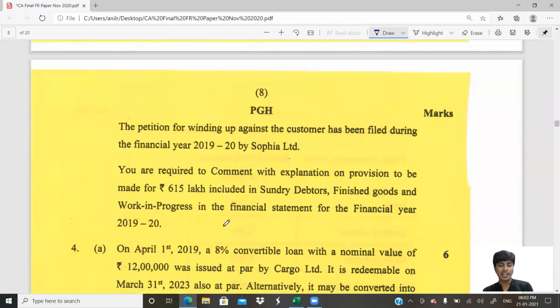The petition for winding up against the customer has been filed during the financial year. They've not told whether you filed it or some other people who have given loan to that customer have filed. Someone has filed the petition saying that this guy is bankrupt, close his business, sell his assets, settle his money. So a winding up petition has been filed against your customer. If he's closing up, if he's shutting down his business, do you think he'll come and buy goods from you? Definitely not.